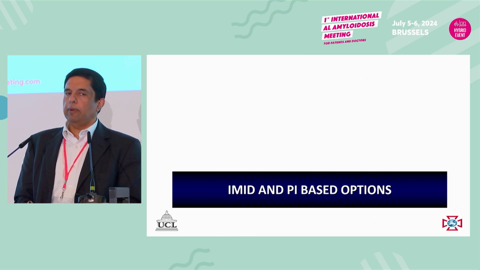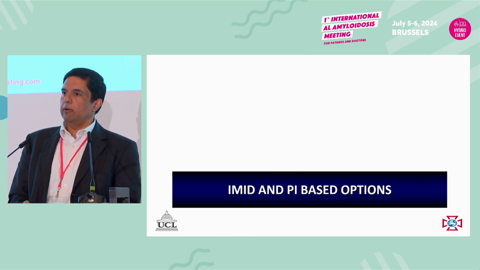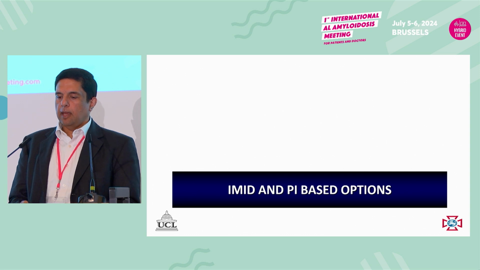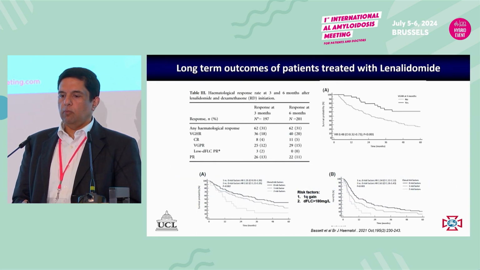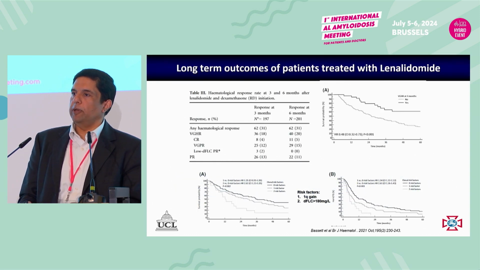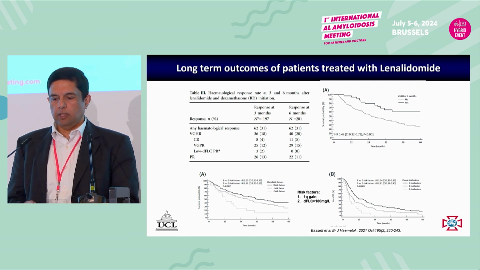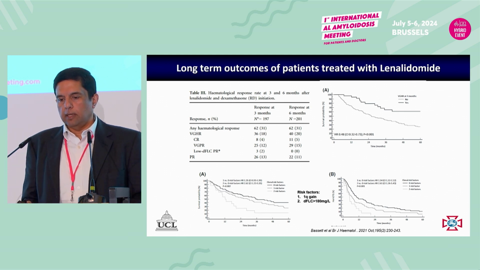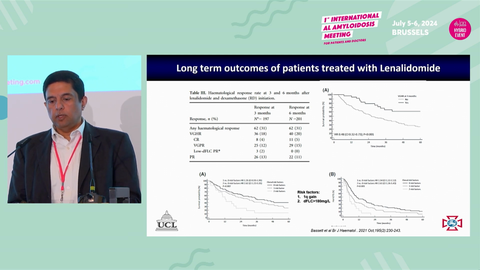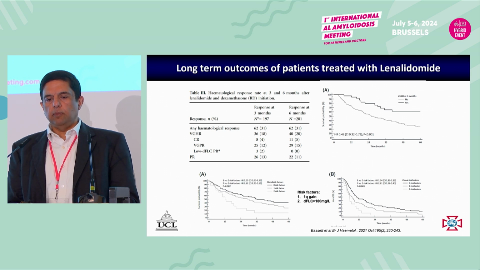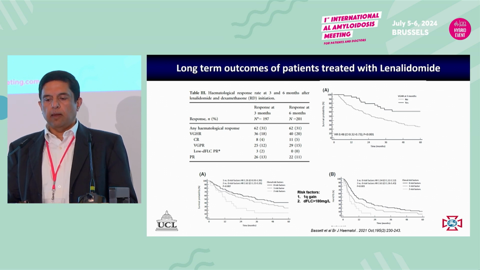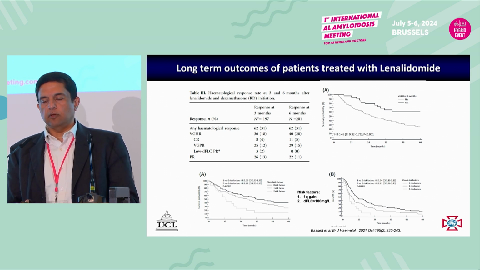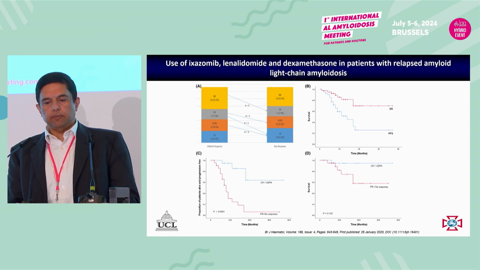We talked a little bit about lenalidomide, pomalidomide, and other proteasome inhibitors, and I'll briefly touch upon this. We don't really like lenalidomide much for amyloid patients because it's not well tolerated. This is long-term data presented with the Italian and the German groups, showing that you do get responses, but the complete response rates, of course, are very slow. And patients who have high-risk features, in this case it was 1q gain and high light chains, the responses weren't that long-lasting. We think pomalidomide is better.